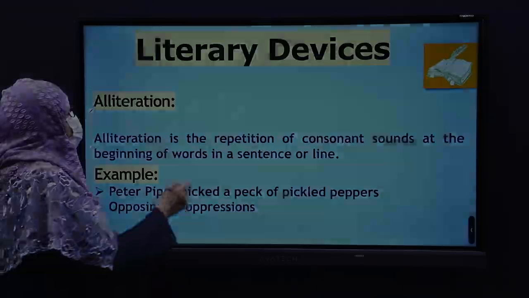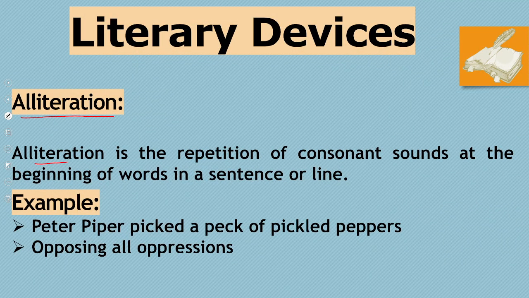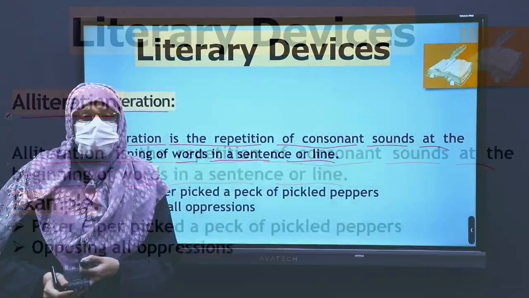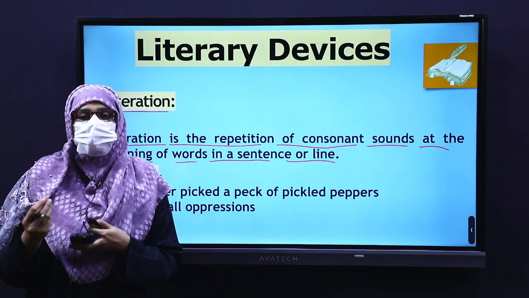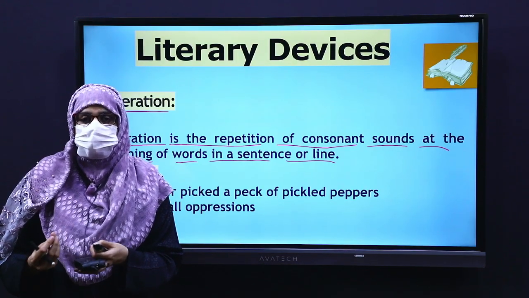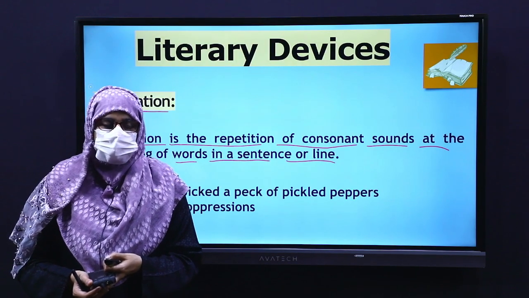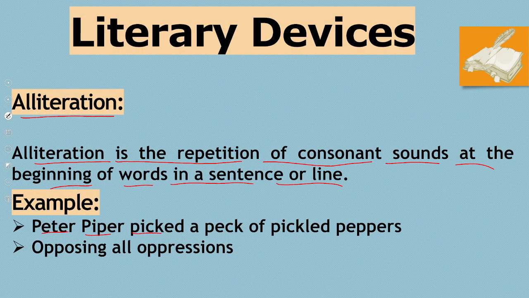The next literary device is alliteration. Alliteration is the repetition of consonant sounds at the beginning of words in a sentence or line. So, what is alliteration? The repetition of sounds in a sentence or a line. Where? At the beginning. For example, Peter Piper picked a peck of pickled peppers. Here you can see the sound p is constantly being repeated. So this is the best example of alliteration.